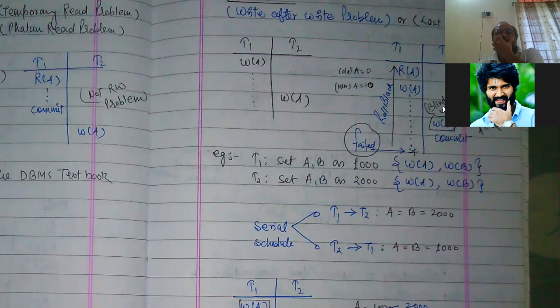Blind write problem. If it commits over here, if suppose it committed over here and after that it performs this write operation, there will be no problem. But what happened? It has worked on the updated value which was written by the other transaction.